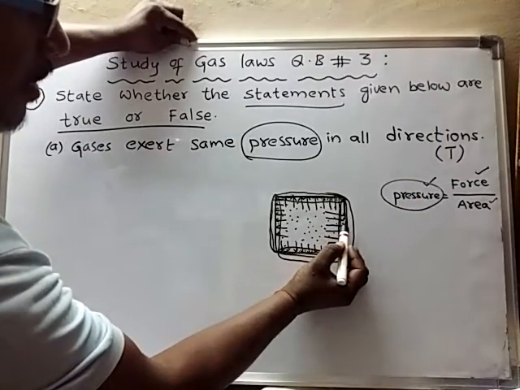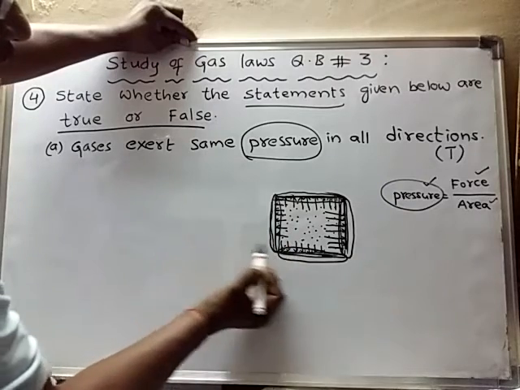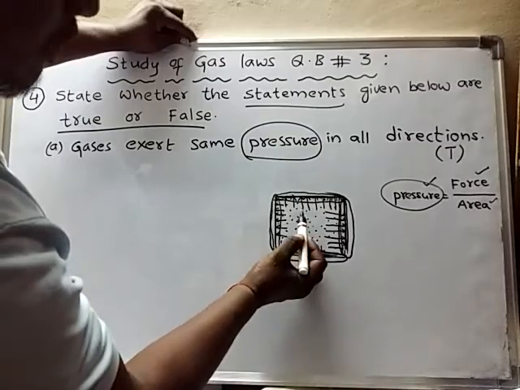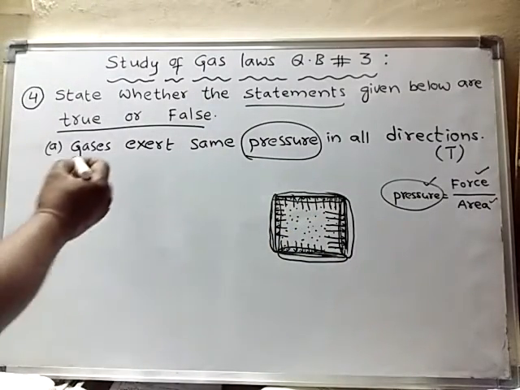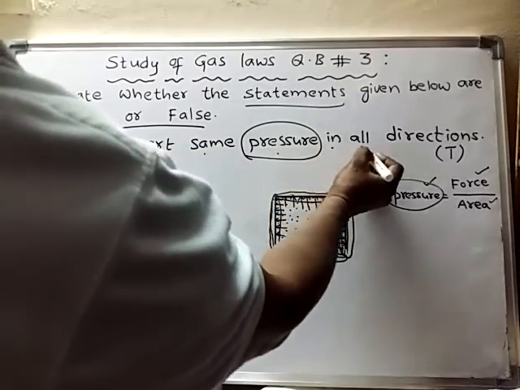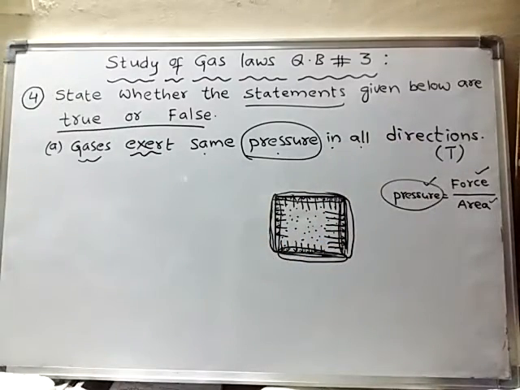The pressure applied in this direction will be exactly equal to the pressure applied in the downward direction, and equal to the pressure applied in the upward direction. So gases exert the same pressure in all directions. That means this statement is a true statement.